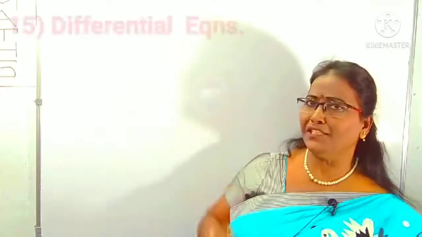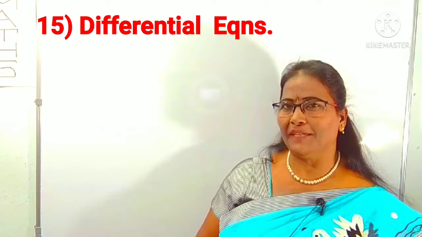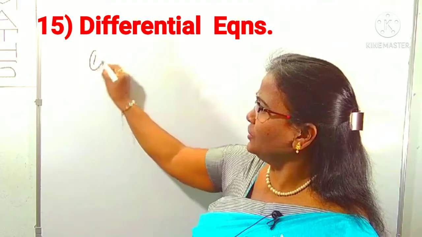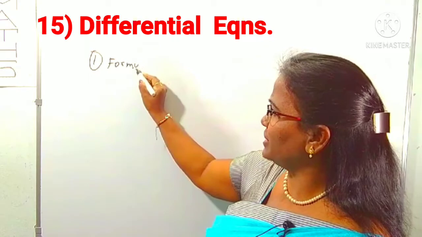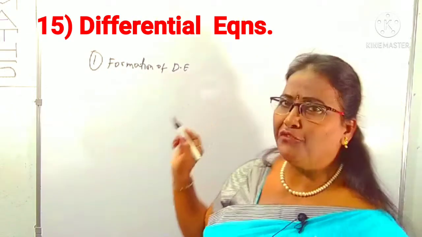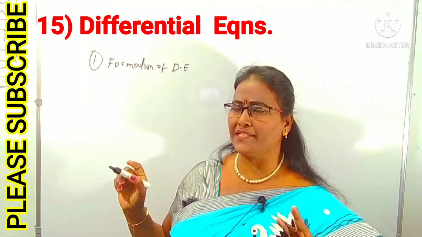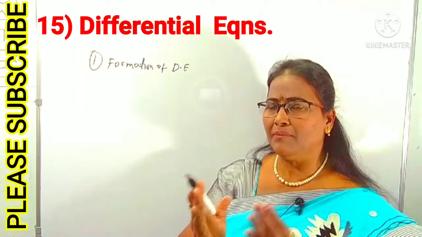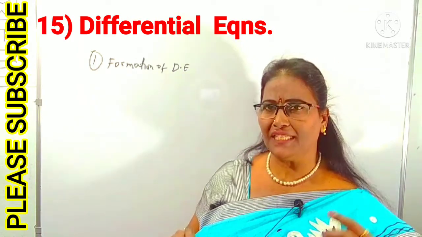Now we can concentrate on differential equations. Differential equations is also one of the important chapters, an easy chapter, nothing to worry. In case of differential equations, you may concentrate on formation of the differential equation, which they are also giving nowadays. How can you form it? You eliminate the arbitrary constants. If there are two arbitrary constants, also known as parameters, we take the second derivative, then by using them we eliminate the parameters and form the differential equation.